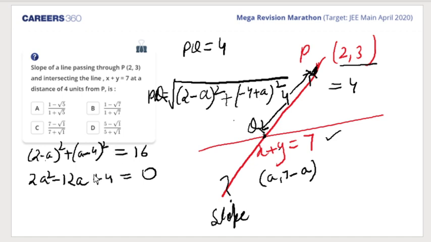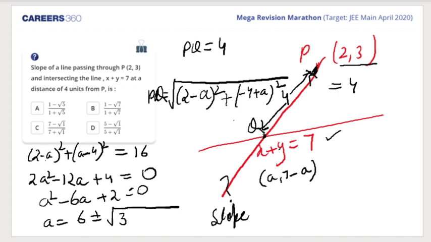Okay, Jatin, I'm going fast. So I'll divide it by 2: a square minus 6a plus 2 is equal to 0. So I'll solve it through the b square minus 4ac method. So a is 6 plus minus root of 36 minus 8, upon 2a, so that is 2. I'll divide it by 2. 36 minus 8 is 28.